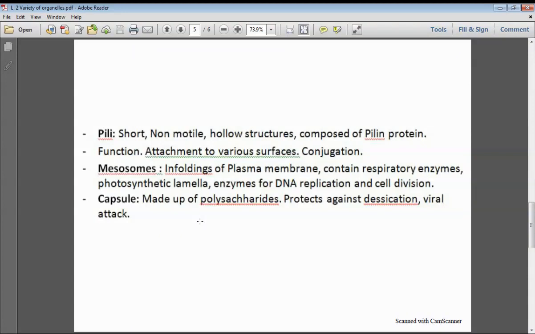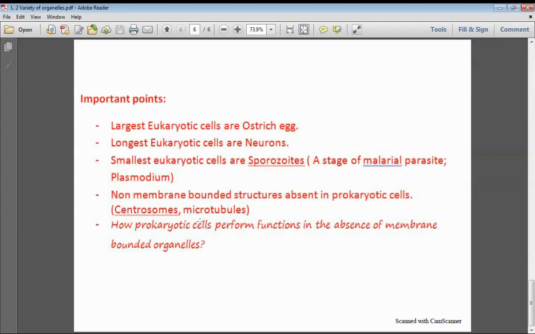You will remember them with reference to the objective point of view. And next important points for objective: largest eukaryotic cell is the ostrich egg. In this point, you have to remember one thing, that ostrich egg is no doubt the largest eukaryotic cell, but when it is in a unicellular condition, only the cell of zygote is present in the egg.